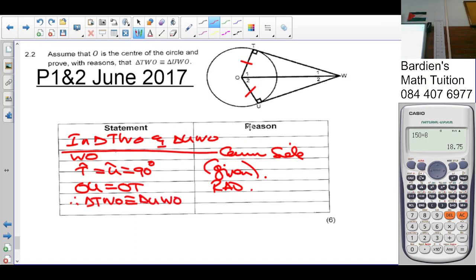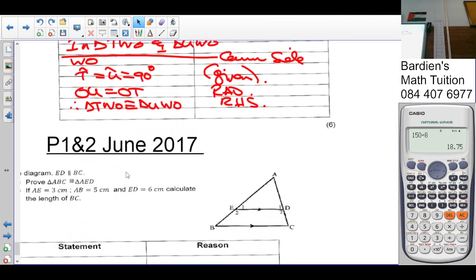Why? We use a side. If you're going to use side angle side, then it must be the included angle. Did we use an included angle here? No. So it's not side angle side. It's RHS: we use 90 and we use the side opposite the 90. So it's RHS.